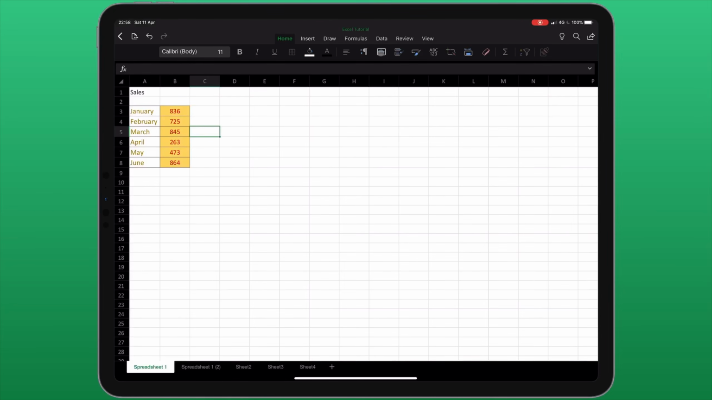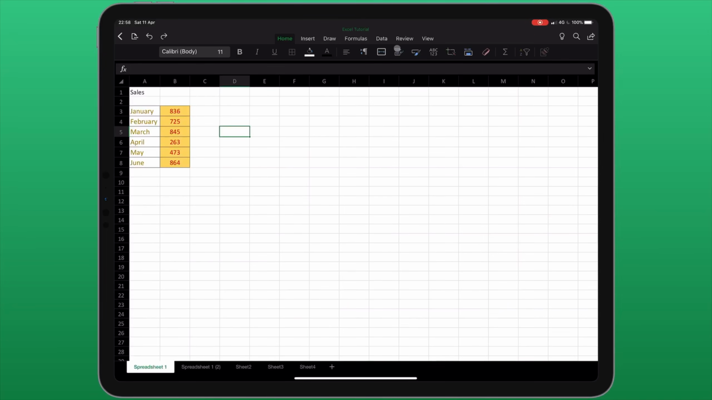To the left of this option, we have 2 more icons. The first of which is to merge cells. If I make a selection of a few different cells and tap on the merge cells icon, it merges my selection into a single cell.